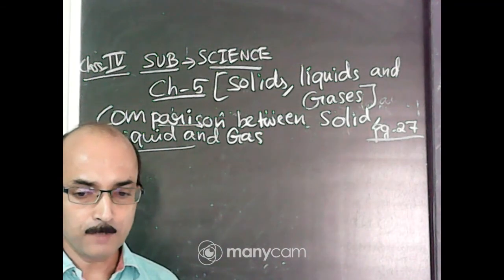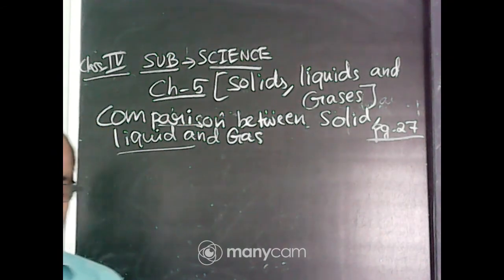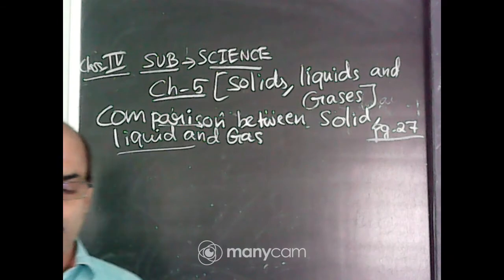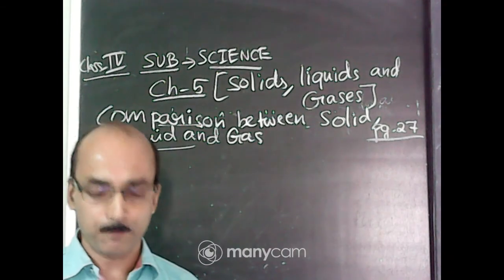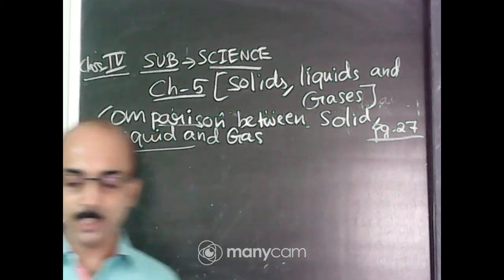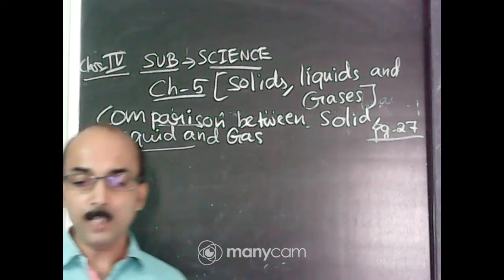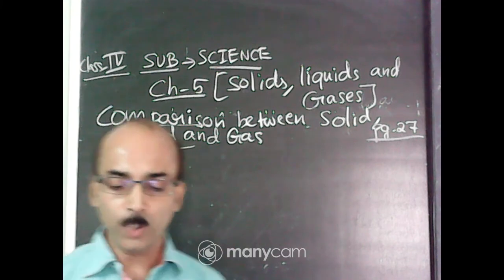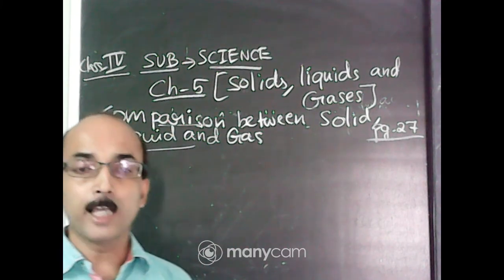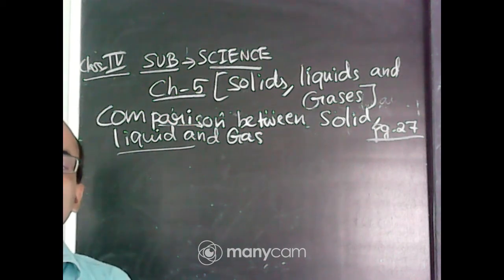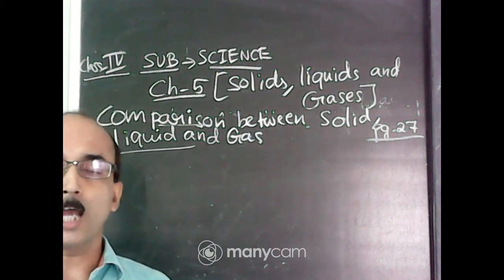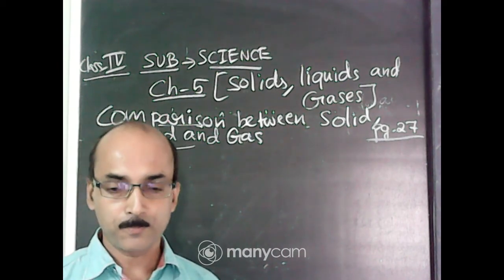Okay, see here. Point of difference. What is the point of comparison here? First of all, the first part is shape. So how is the shape of the three states of matter? See, solid has a definite shape. Liquid has no definite shape. It takes the shape of the container in which it is kept. Gas also has no definite shape.